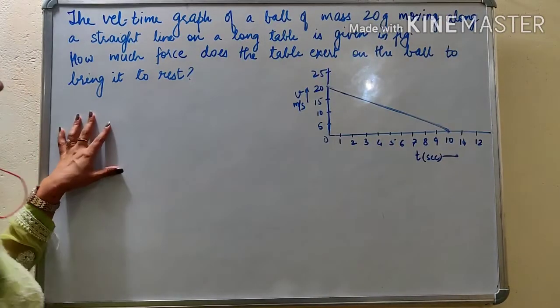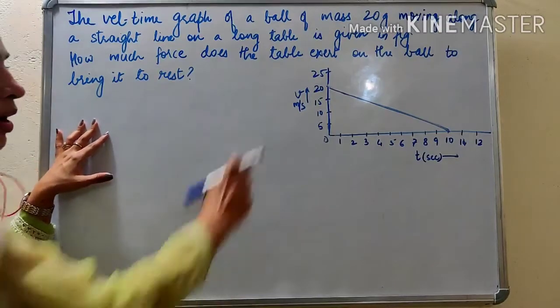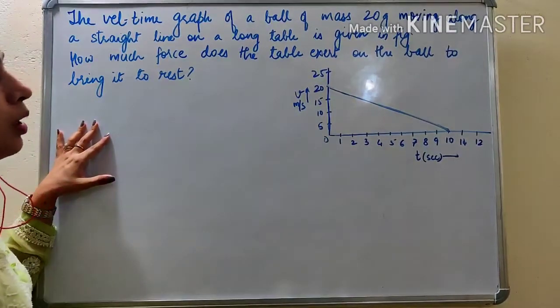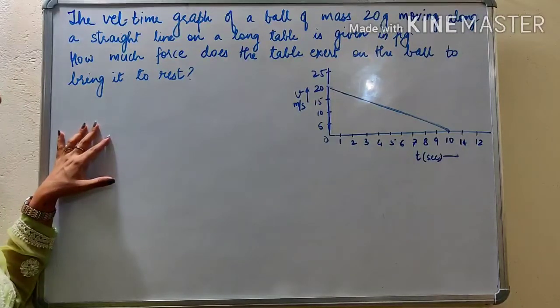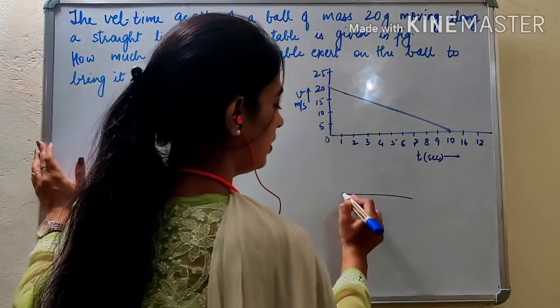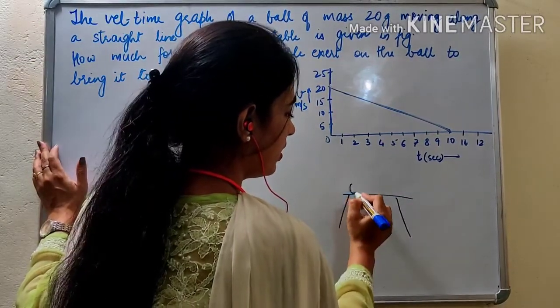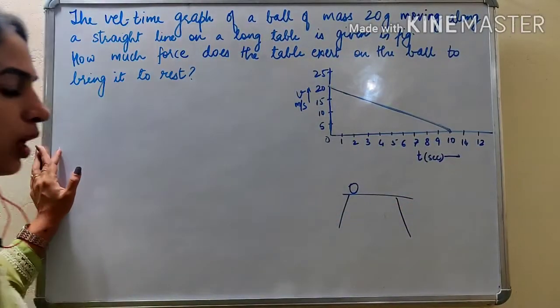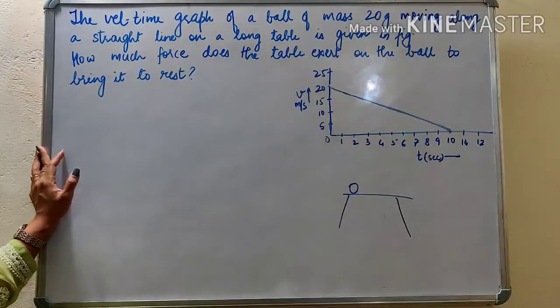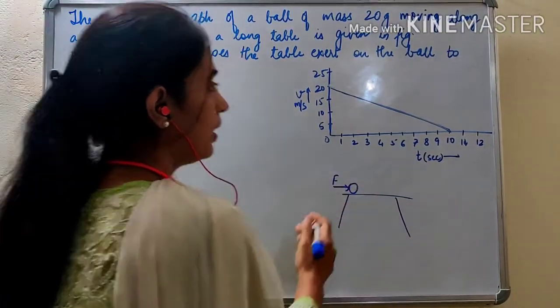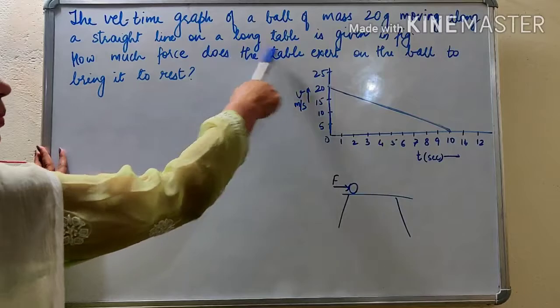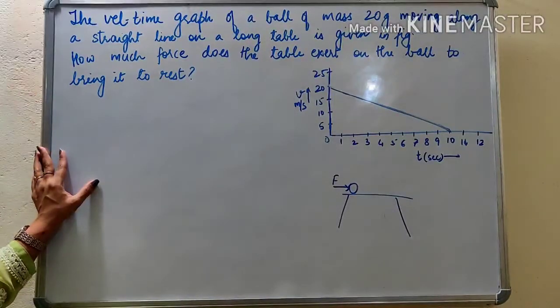So the last question says the velocity time graph of a ball of mass 20 gram moving along a straight line on a long table is given in figure. So there's a table and a ball is moving on a table. Okay. Obviously if a ball is moving, there must be a force, because of which the ball is moving. Now it is moving along a straight line. So here the graph is given.